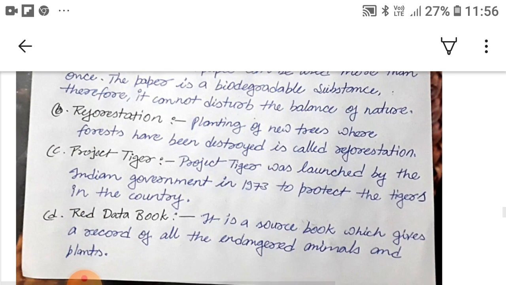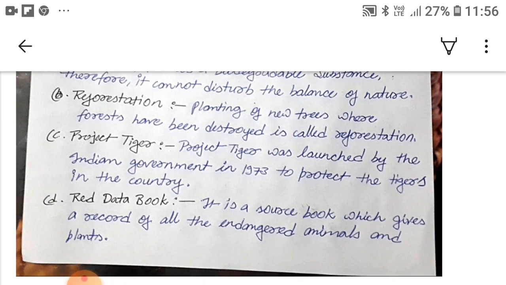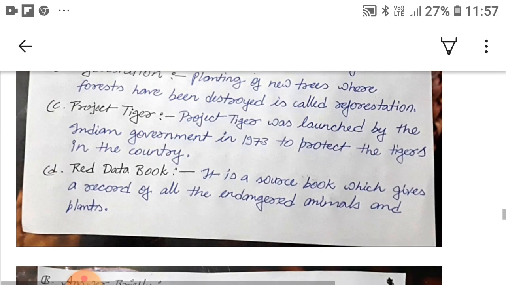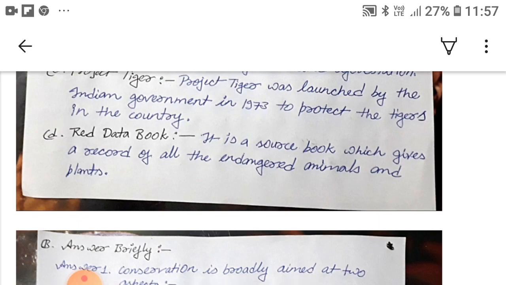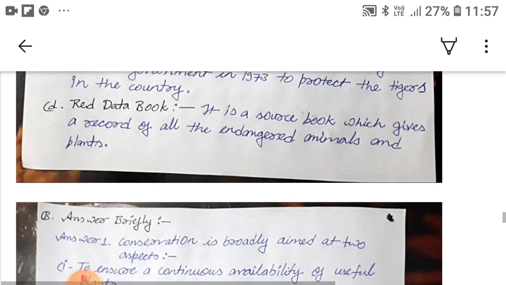And the B, reforestation. Planting of new trees where forests have been destroyed is called reforestation. C, Project Tiger. So Project Tiger was launched by the Indian government in 1973 to protect the tigers in the country. D, Red Data Book. It is a source book which gives a record of all the endangered animals and plants.